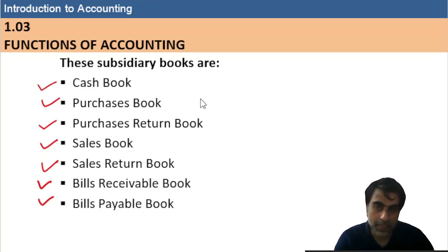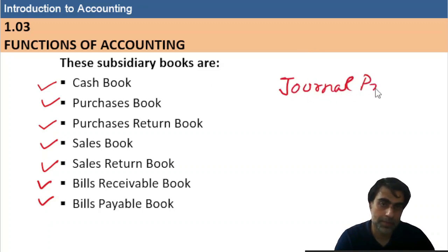And if any transaction does not fall under these categories, we will enter those transactions in the journal proper. So the remaining transactions will come in the journal proper.